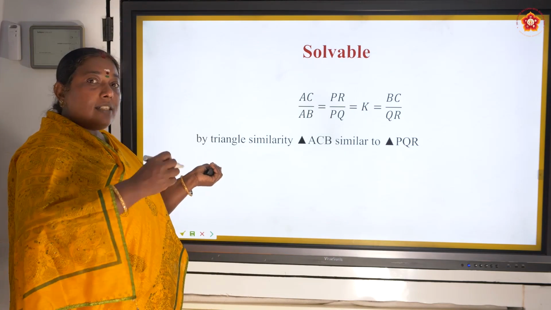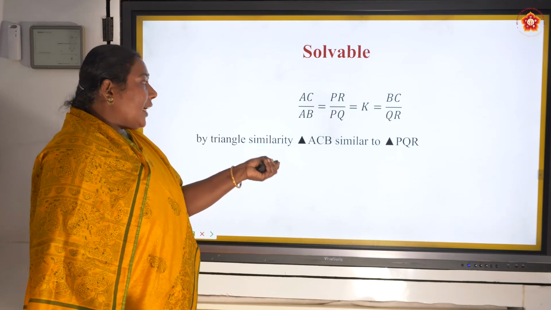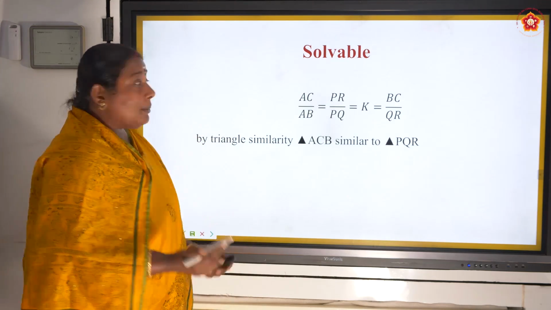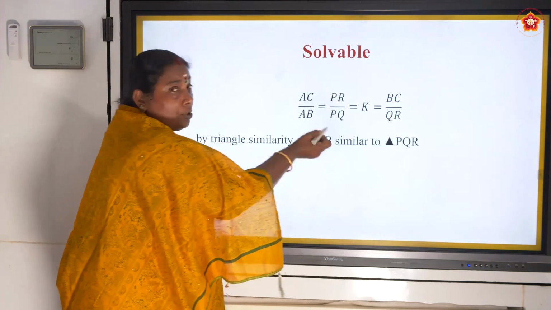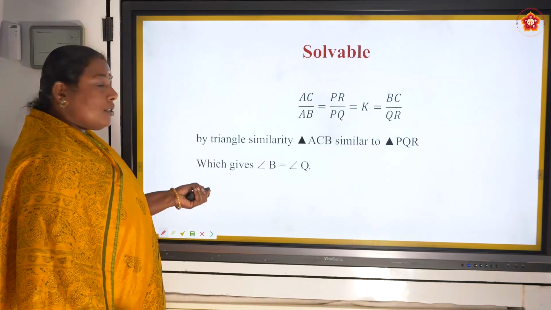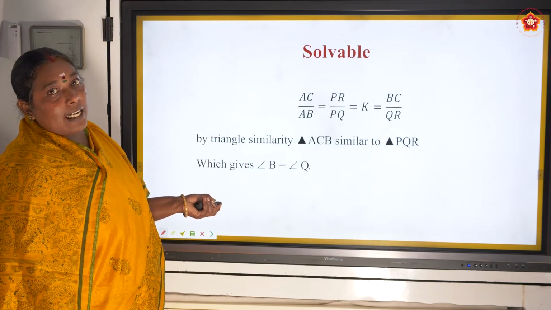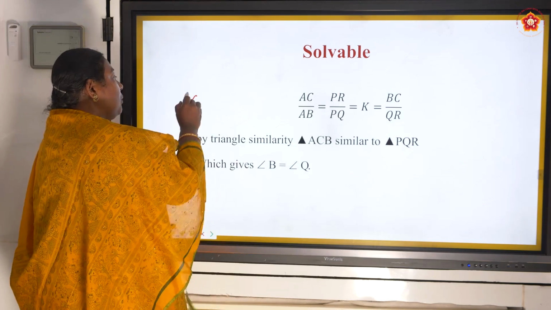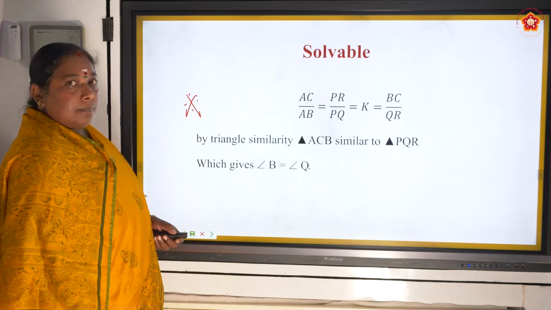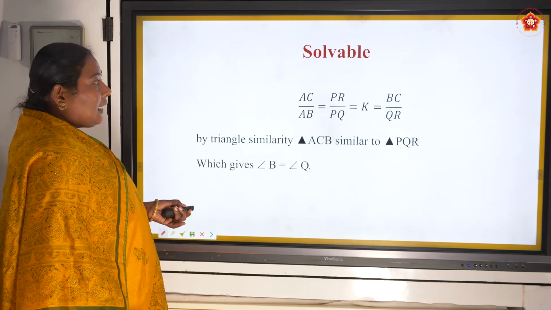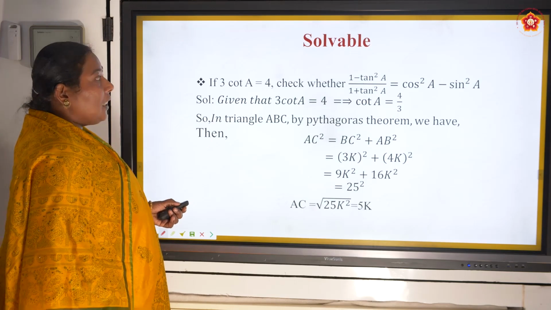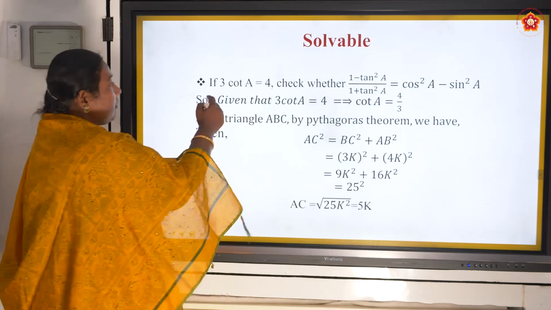Since on the basis of this triangle similarity, triangle ACB and PQR are similar. How are they similar? Because their sides are in the ratio and they are equal to each other. So on the basis of similarity, angles are equal. This is a very important sum for your 2 mark. Just be clarified with that. Hence we proved. Now the next one.